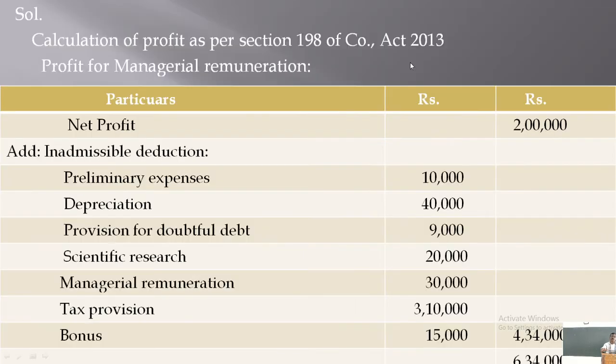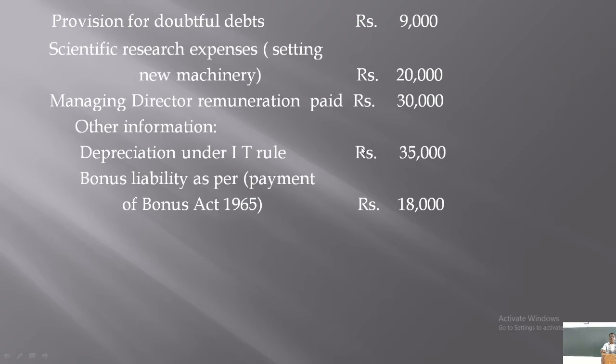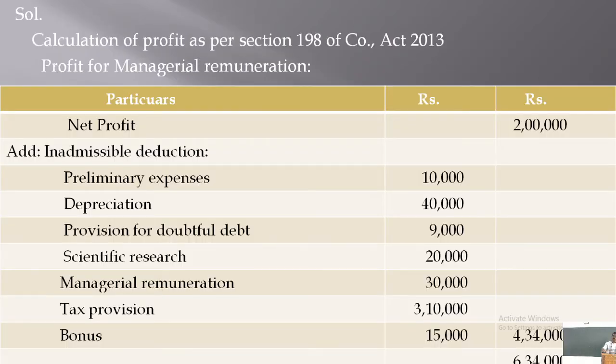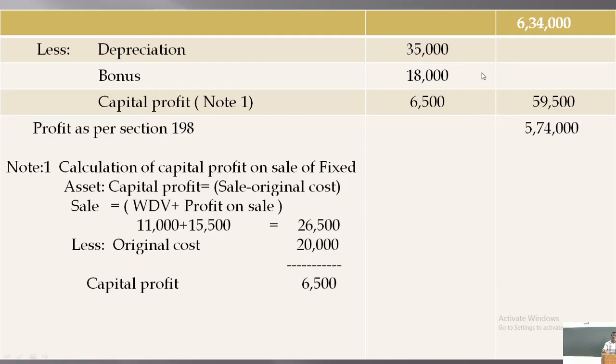As per the Bonus Act, bonus payable is 18,000, but bonus already paid is only 15,000. Therefore, 3,000 rupees bonus is to be deducted. This has been done like this: 15,000 is added to the profit, and again 18,000 is deducted from the profit.